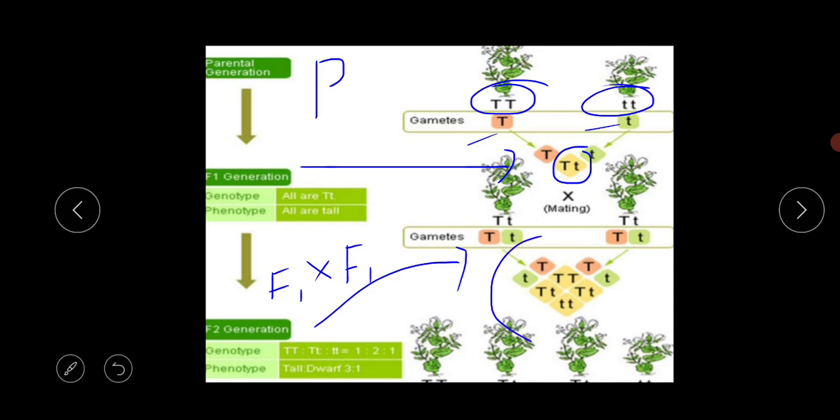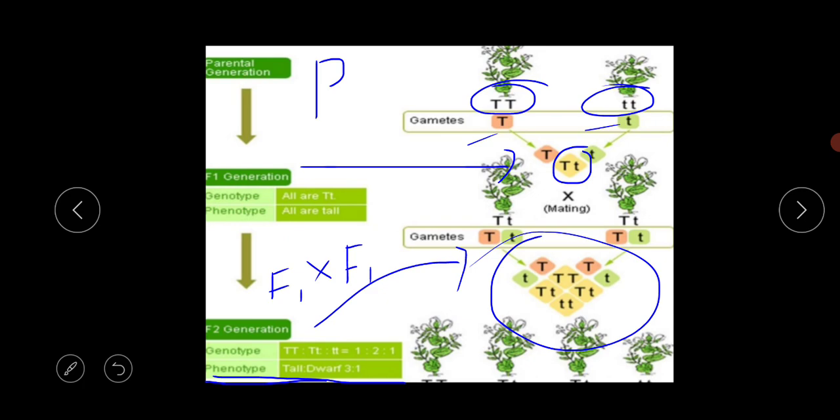Now we are getting this scenario. From this scenario, we can evaluate the phenotypic and genotypic ratio. Phenotypic ratio means what we can see from the outside. So the phenotypic ratio is 3:1. What is the meaning of 3:1? Three tall and only one dwarf.